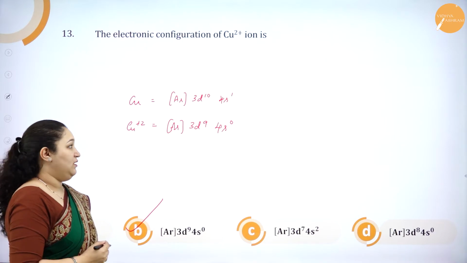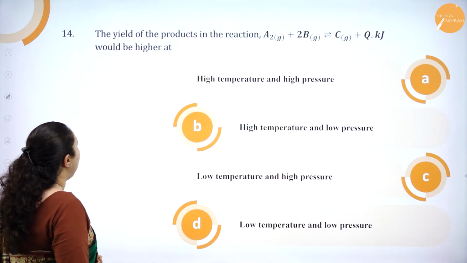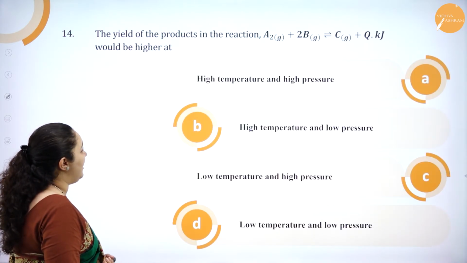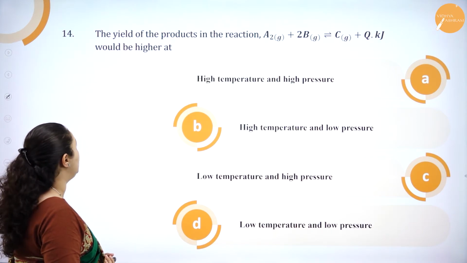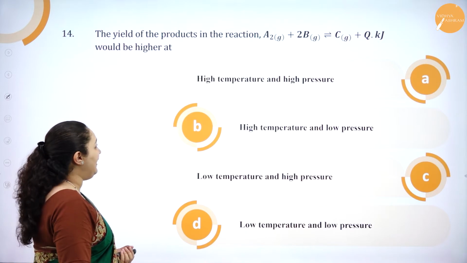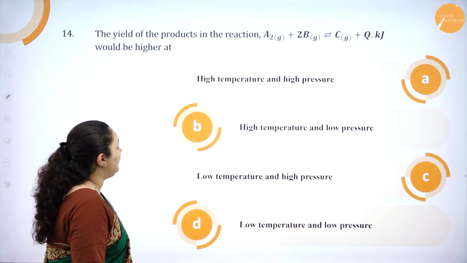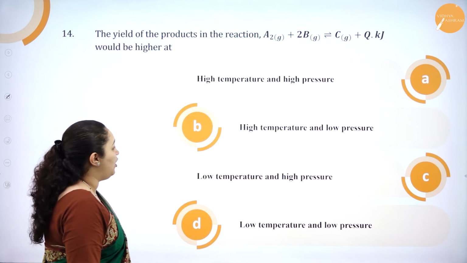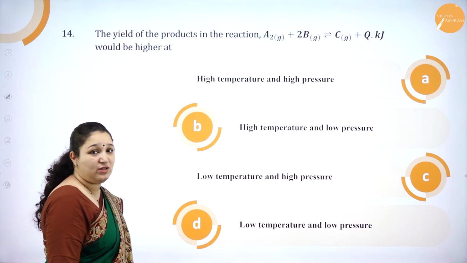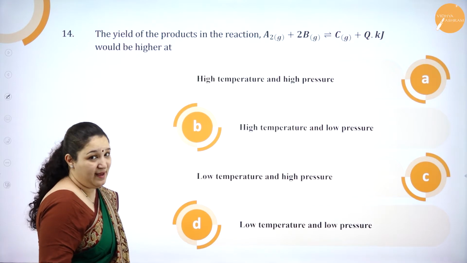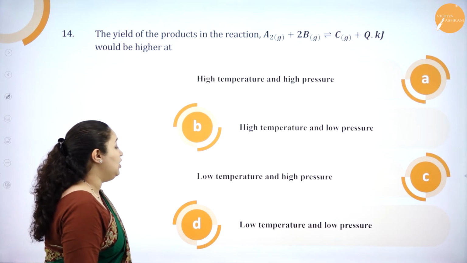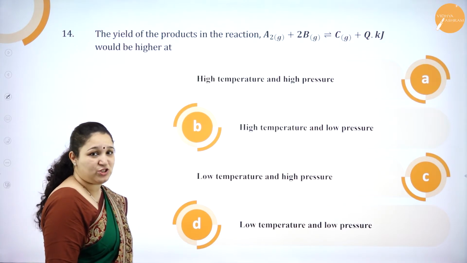Okay. 14th question. The yield of products in the reaction A2 plus 2B giving C plus Q kilojoule would be higher at: option A, high temperature and high pressure; option B, high temperature and low pressure; option C, low temperature and high pressure; option D, low temperature and low pressure.